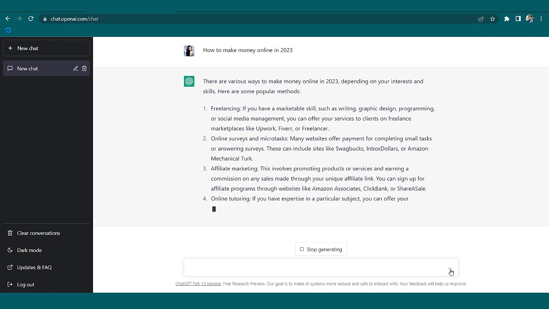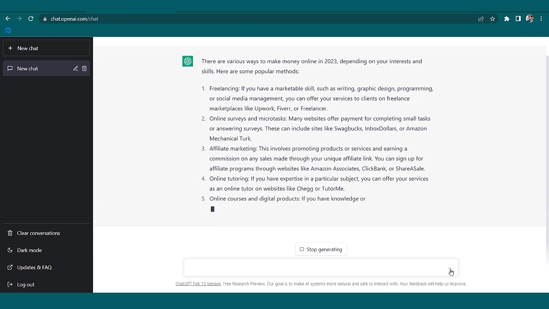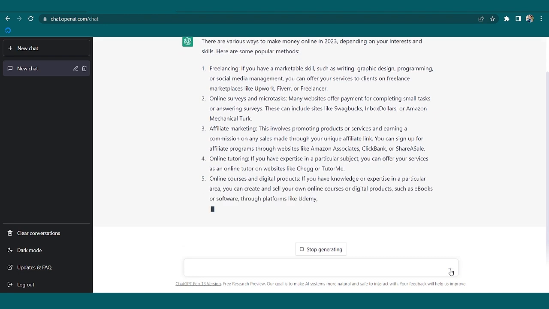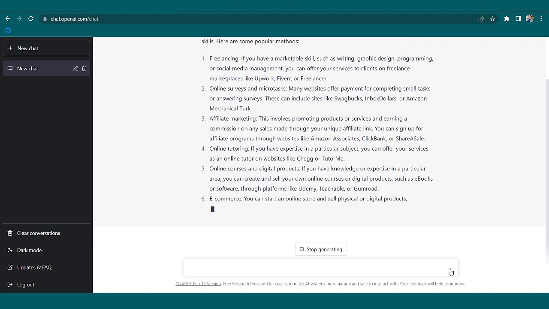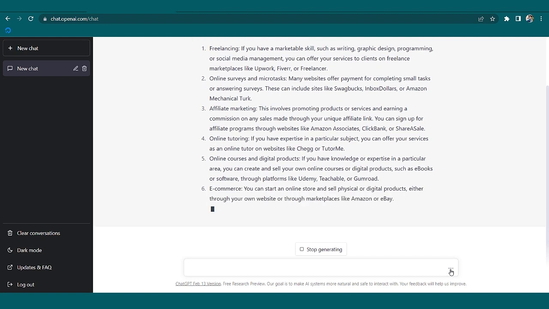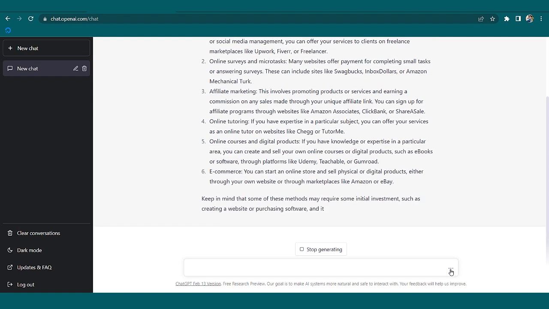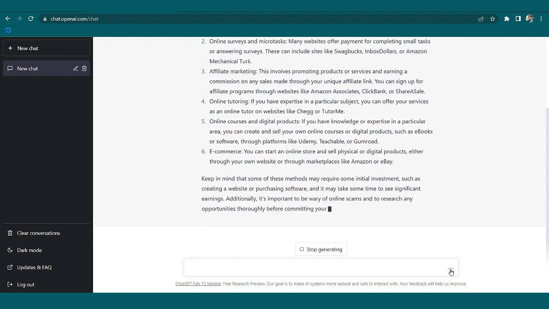Online survey you can go for. Affiliate marketing you can do. You can create online tutorials, or you can tutoring also is possible. You can give tuitions, you can have online courses, you can go for e-commerce. And keep in mind, for all these some needs investment. So this is what the suggestion ChatGPT has provided us.